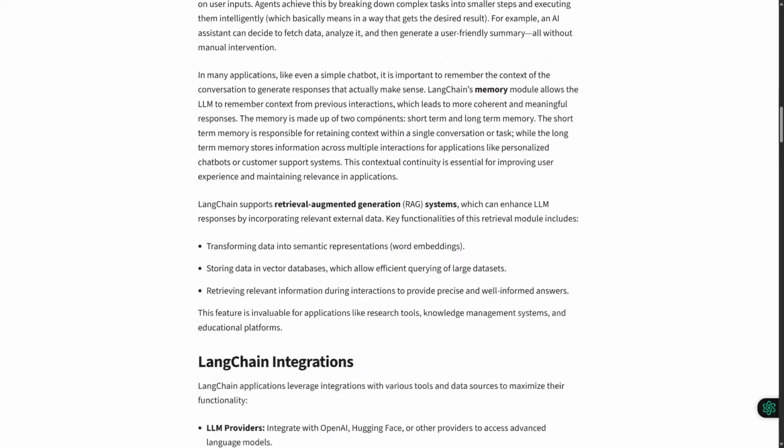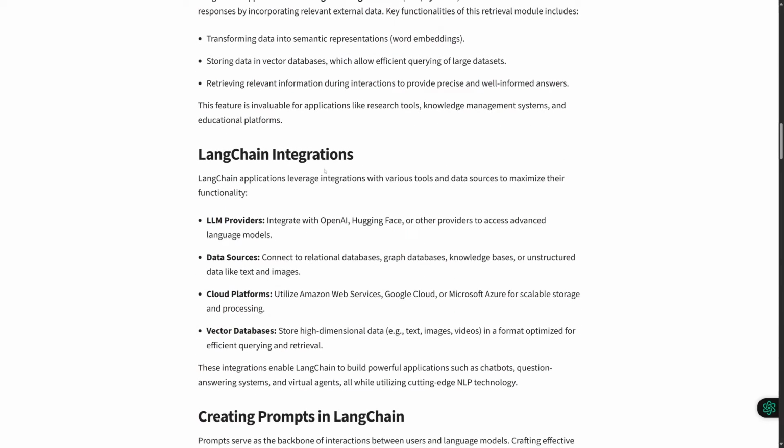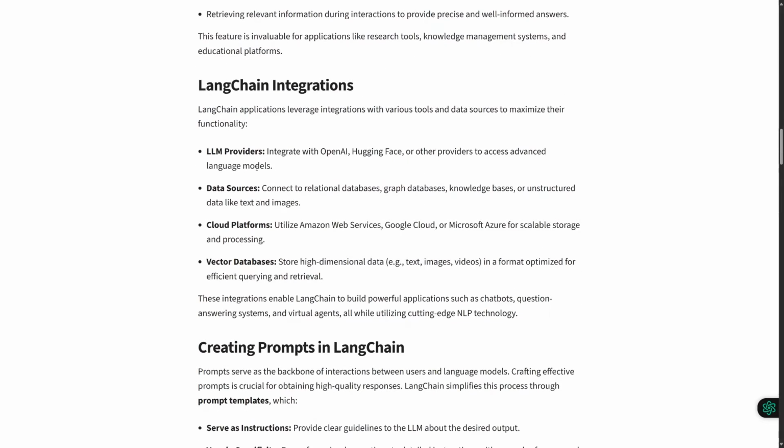And those agents are going to be helping us to run on large language models and different types of other models as well. So basically, if we can see in this documentation that I was going through, and I just gathered this information, you can see we have all this information here as well. So if I talk about LLM providers, you can see we have different features and different data sources that help to basically perform the actual data. We have cloud platforms, and then we have vector databases. So all of these also combine and source together in order to provide the best and required data.